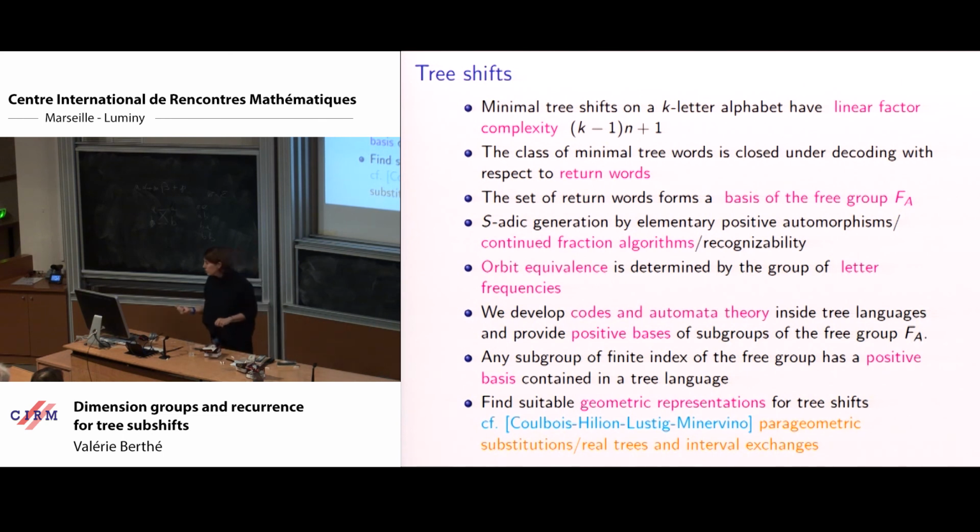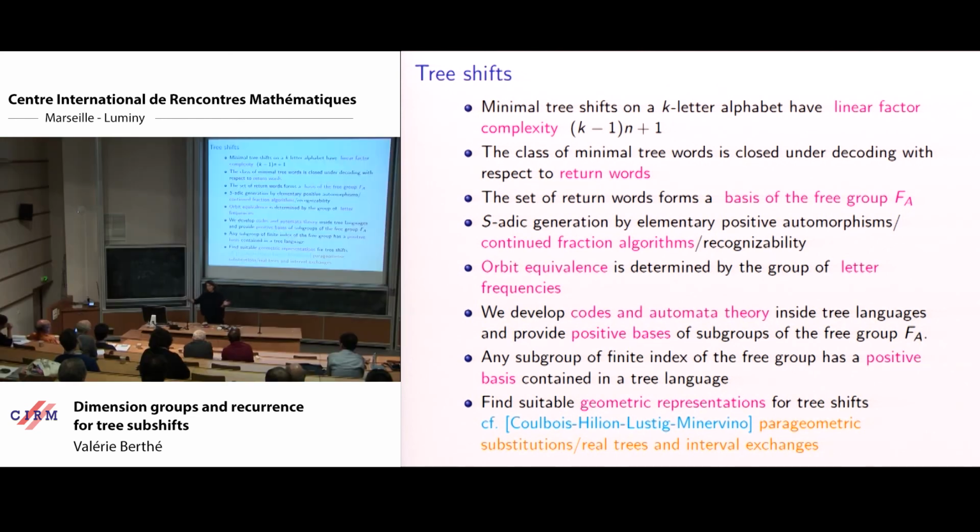So is it possible to use the parageometric description developed by Thierry Coulbois, Martin Lustig, Arnaud Hilion, and so on, and developed by Milton and Coulbois in their lectures? It seems that there is a connection between this property of tree shifts and parageometry.